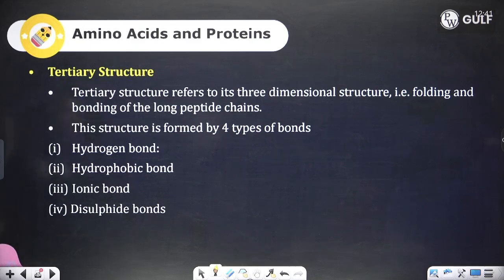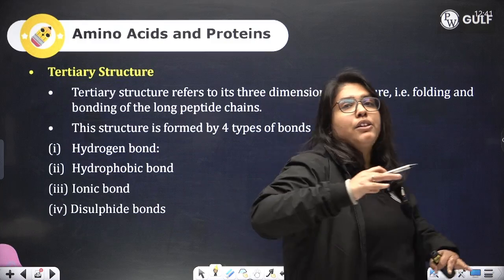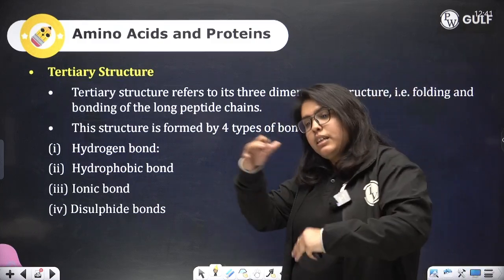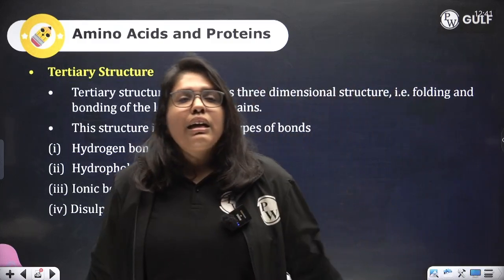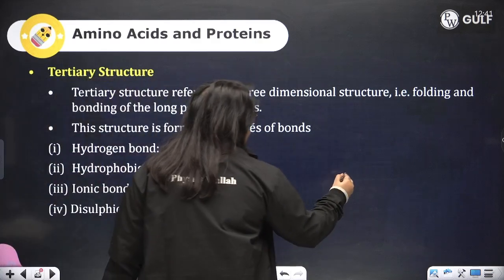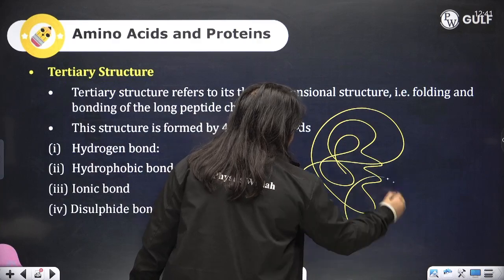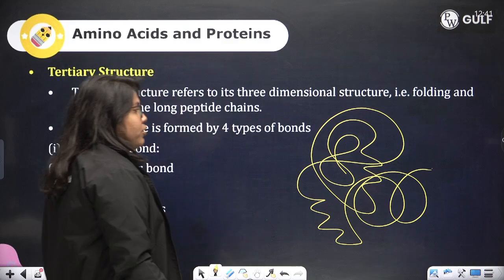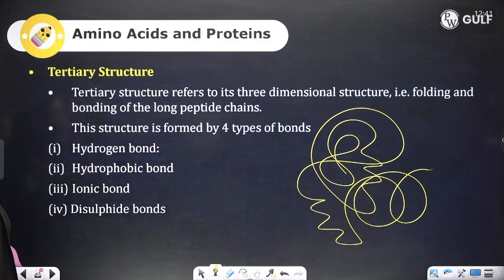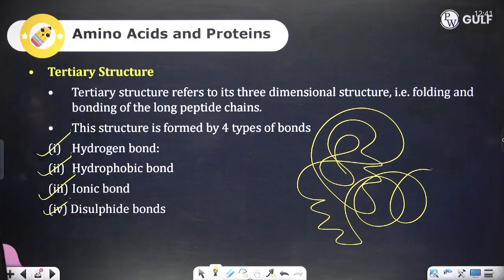Now, what about tertiary structure? Tertiary structure refers to its three-dimensional structure wherein the beta pleated sheet and the alpha helix are present together, like a complete ball. That is nothing but the tertiary structure. It is basically like this. This is your tertiary structure. And this structure is formed by four types of bond: hydrogen bond, hydrophobic bond, ionic bond, and disulfide bond.